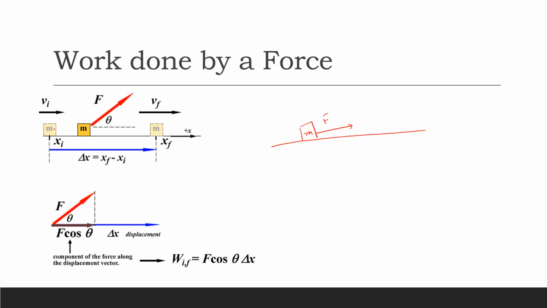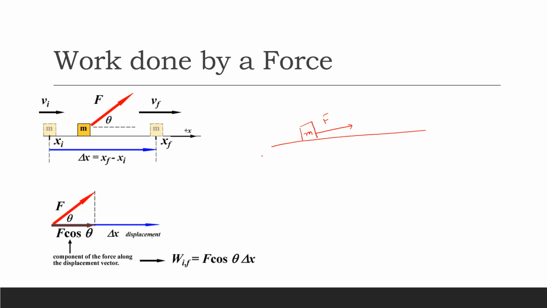As you can see here, the box was here, and in going from place xi to xf, a force of magnitude F is being applied to this body at an angle theta, which makes this box move from part A to part B. Okay, so in this case, we could say the work is done.